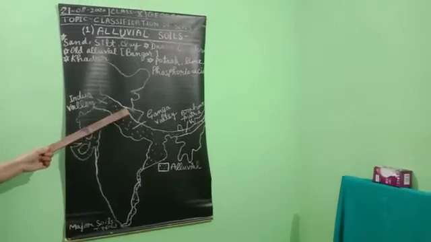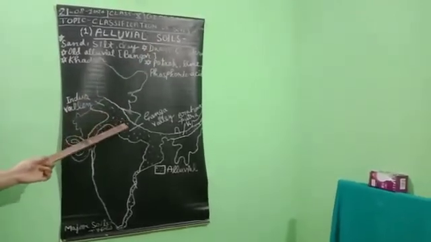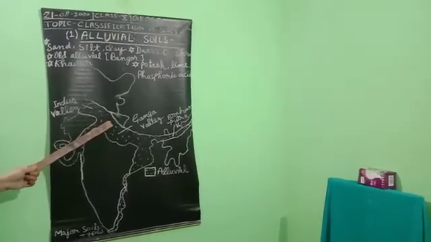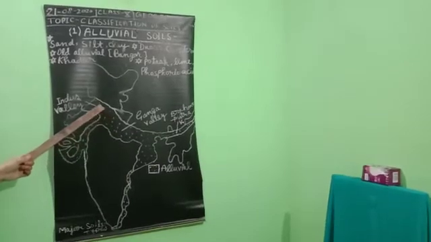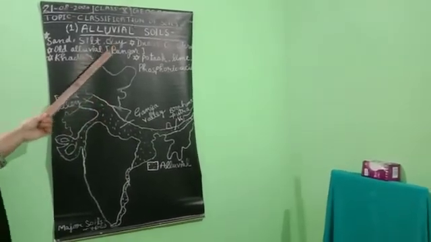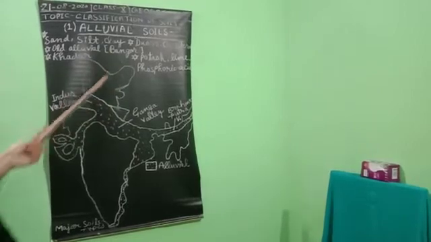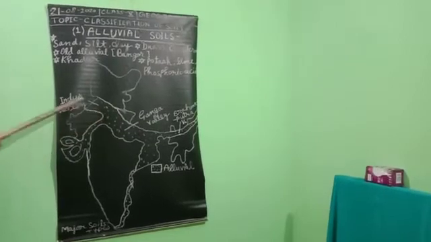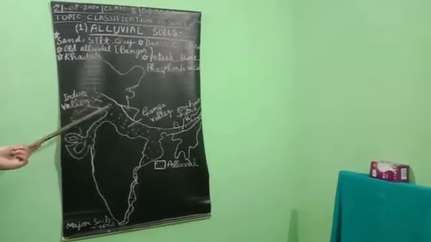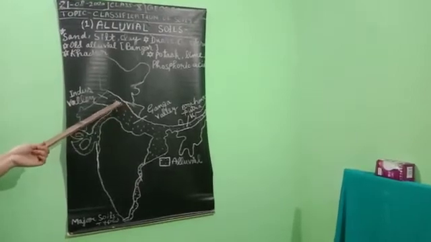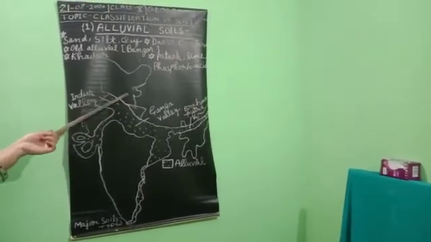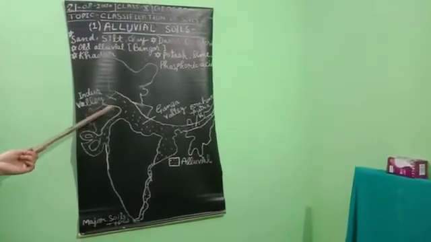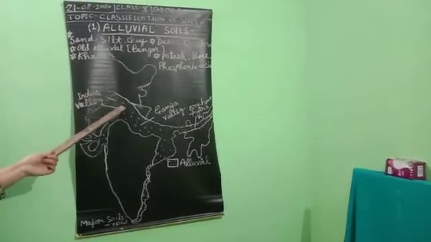Another is Tarai. Tarai is a wetland or marshland which is full of moisture, and due to the river valleys, marshland or wetland is found here, which is also called Tarai. Bhabar and Tarai: you are familiar with the physical features of India, and you have earlier studied Tarai and Bhabar. Bhabar is where rivers go underground and some boulders are found on the surface of the river, and Tarai is the wetland.